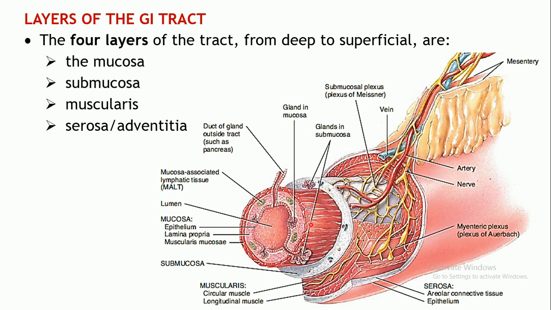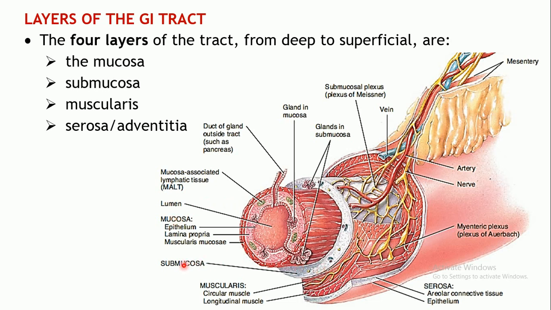Then the outermost layer of this mucosa is known as the muscularis mucosae. Basically this layer comprises muscles. In most cases it comprises smooth muscles. A thin layer of smooth muscle will be present over here. Because of these smooth muscles, this layer throws the mucosa into small folds at certain regions of the gastrointestinal tract. So this is to do with the mucosa.